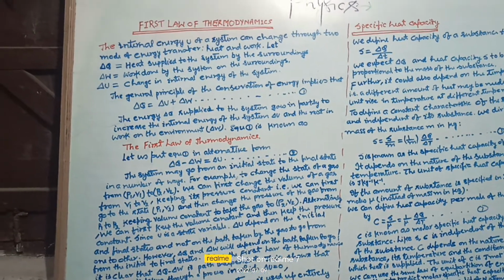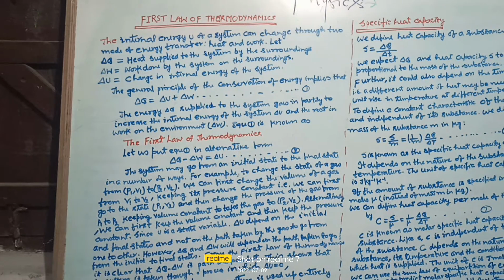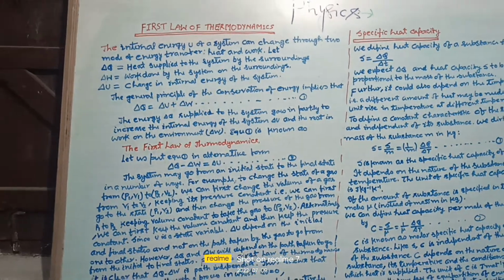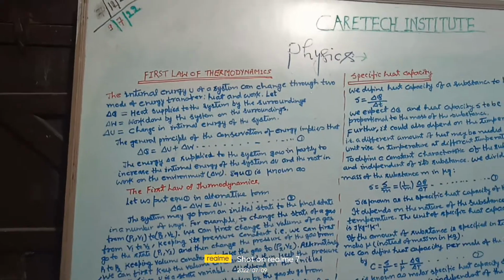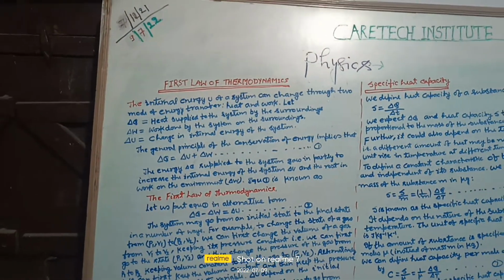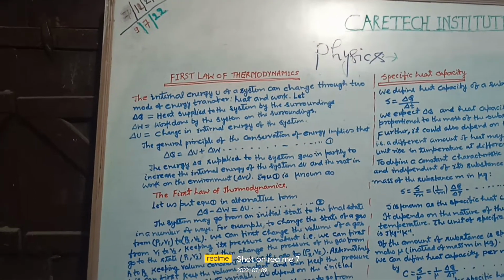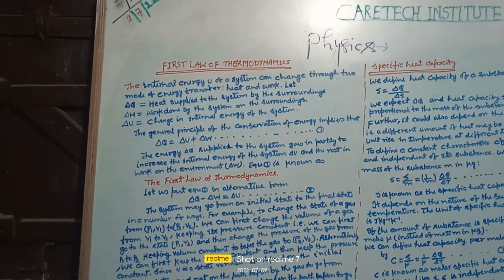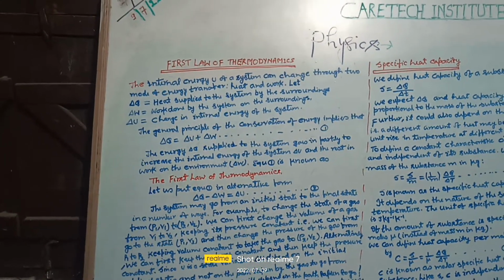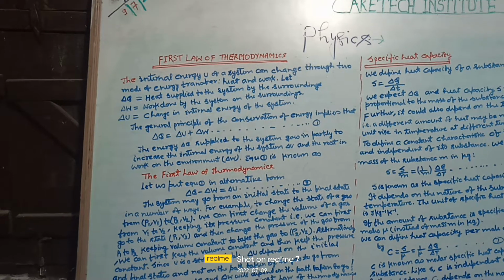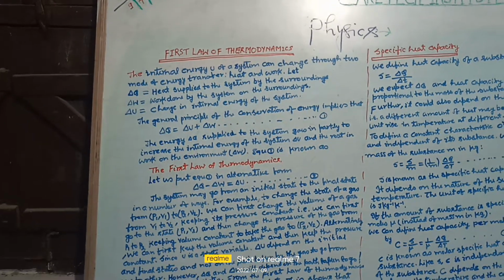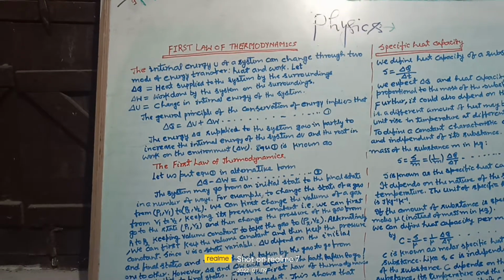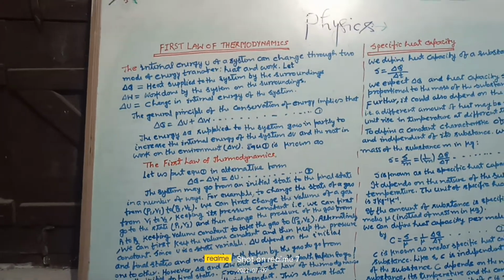Let delta Q be the heat supplied to the system by the surroundings, and delta W be the work done by the system on the surroundings. Delta U is the change in internal energy of the system. Now we consider the general principle of conservation of energy, which implies that delta Q is equal to delta U plus delta W. That is equation number 1.